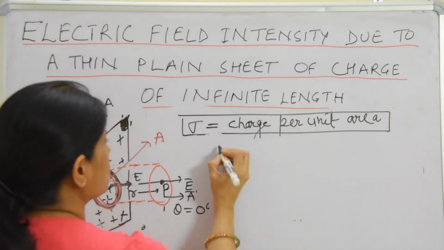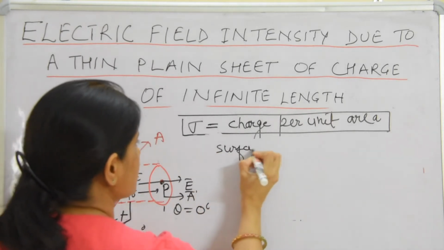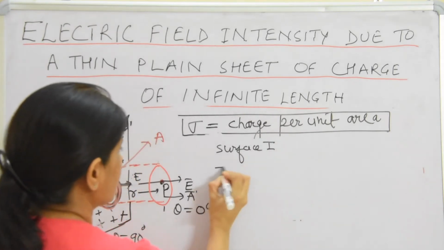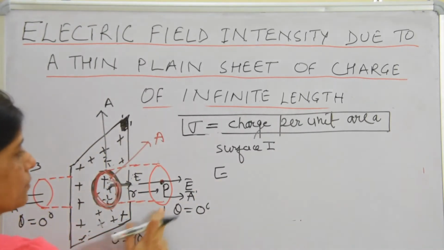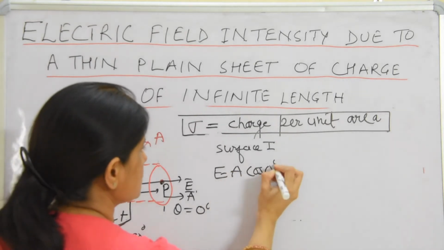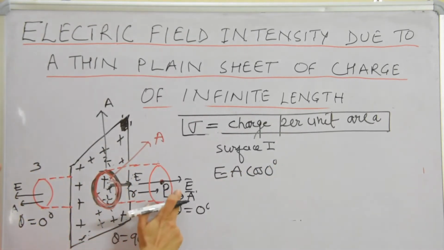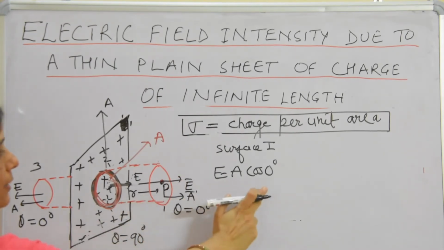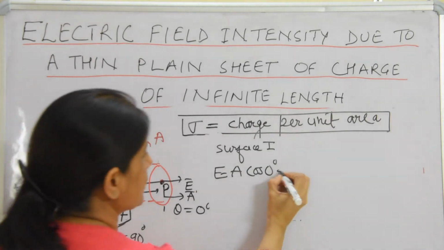For surface number 1, E is the magnitude of electric field intensity, A is the area vector, and cos of the angle between E and A is cos 0 degrees.